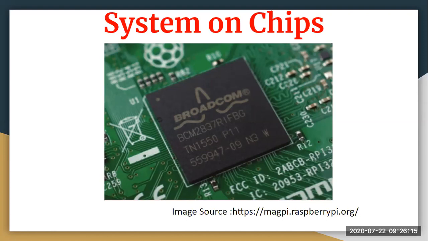The core components in the SoC are the CPU, your input and output ports, internal memory, as well as analog and input output blocks. Depending on the kind of system, we have to decide what SoC we really want. That SoC will tell you what the size of your chip will be. SoCs are used for many things. They can be used for wireless communication, for signal processing, and many other things as per your requirement.